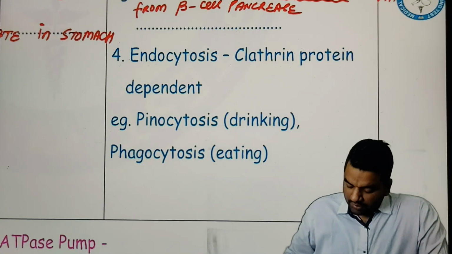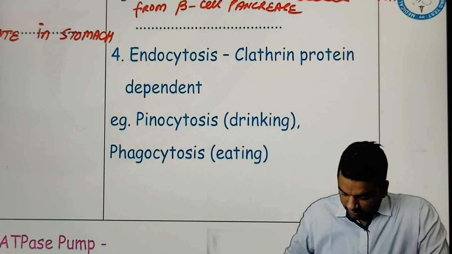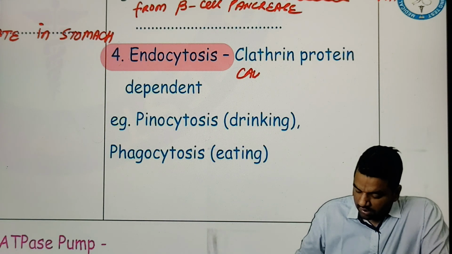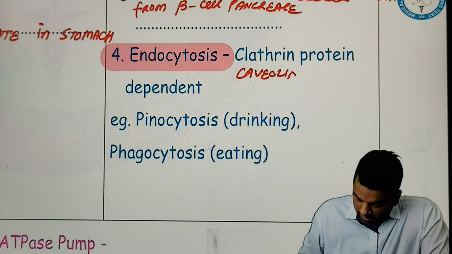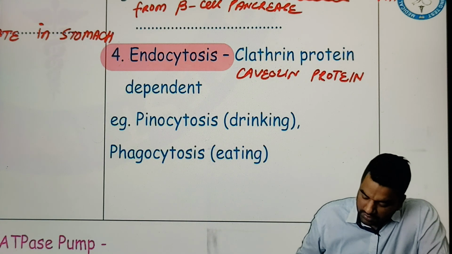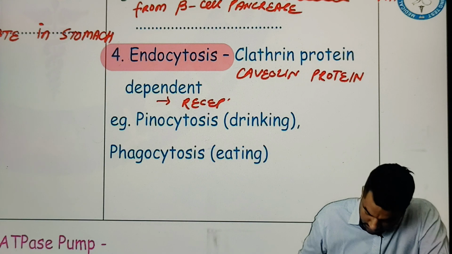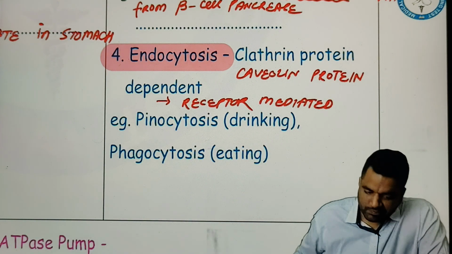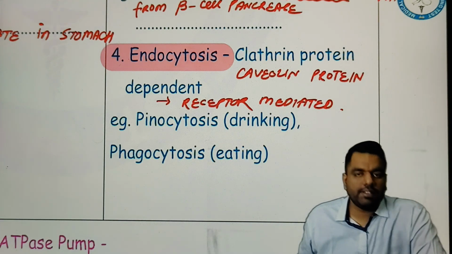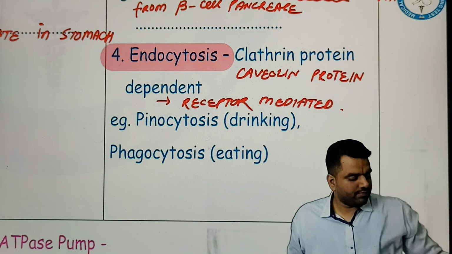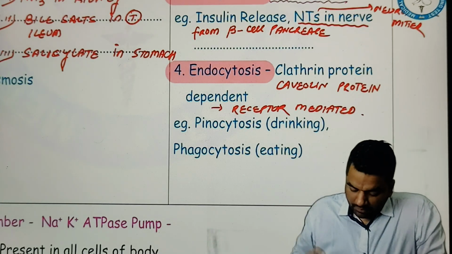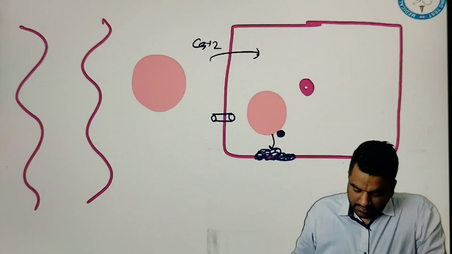Now the next part, that is your endocytosis. Endocytosis is clathrin protein dependent, caveolin protein dependent. There are two processes, pinocytosis and phagocytosis, and this we call receptor mediated. Pinocytosis is the drinking of the cell, phagocytosis means the eating of the cell. Now let's talk about these two things. Number one is what happens whenever